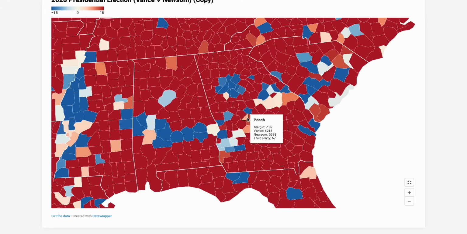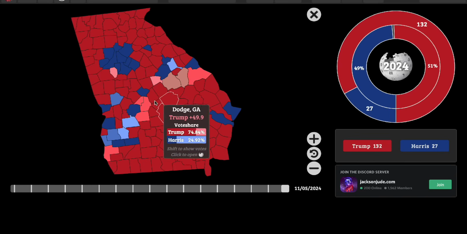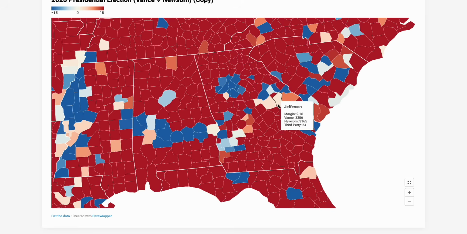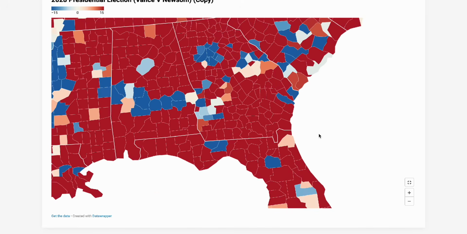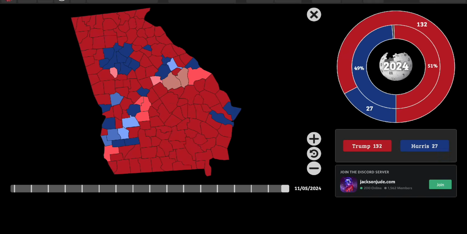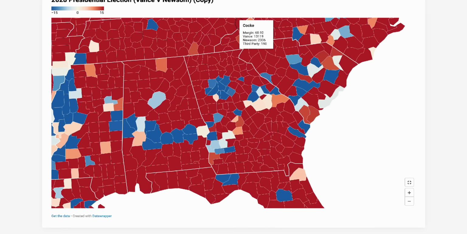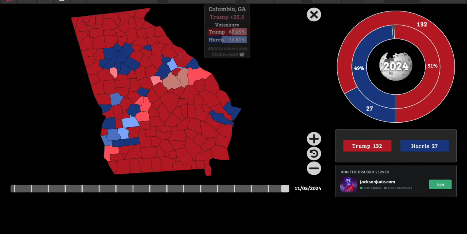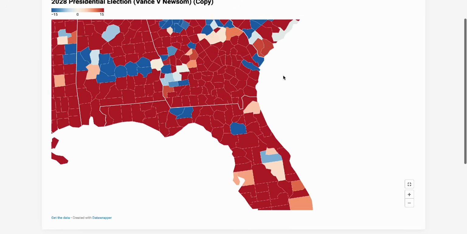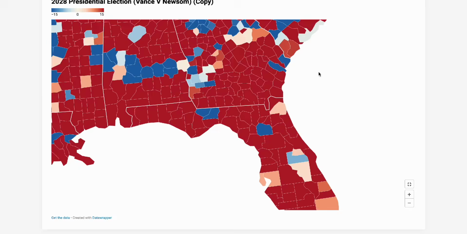And again, some of these rural Black counties, like Houston, is R plus 13. It was R plus 11 here. These are just not good results for him at all. Across the state, he isn't doing very well. The only places where he's really gaining are some of the rural areas, and that's just because Vance is not getting the same turnout as Trump in some places. So that could explain the difference. But for 2028, Newsom is performing very badly there.